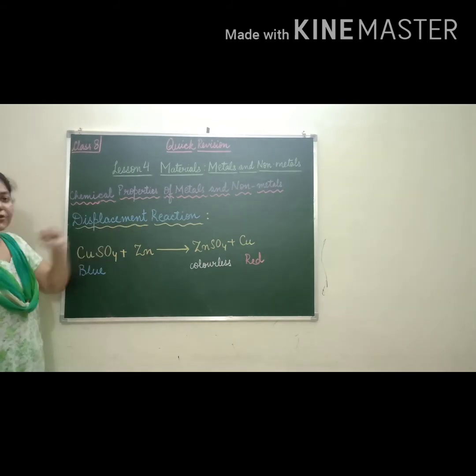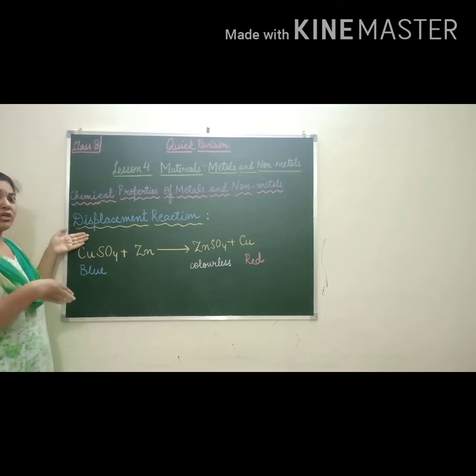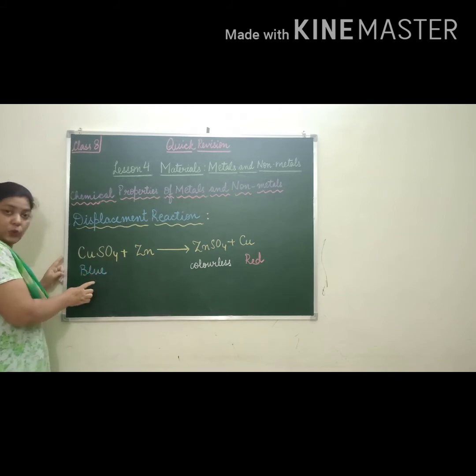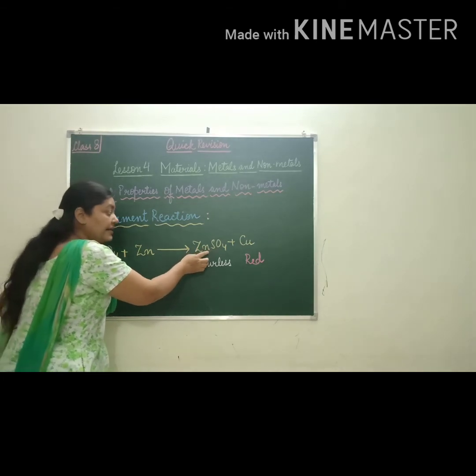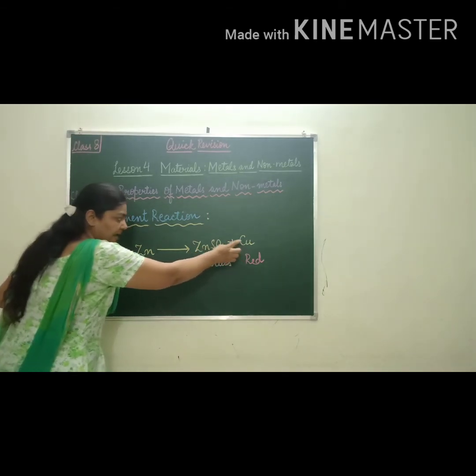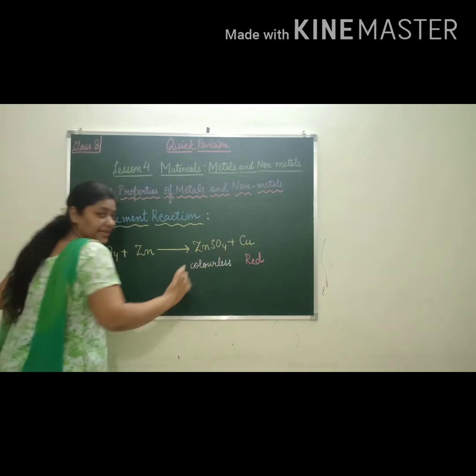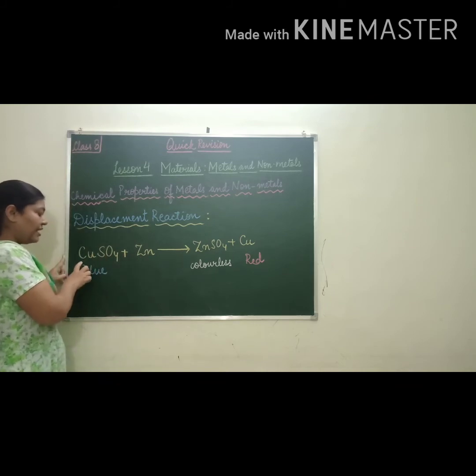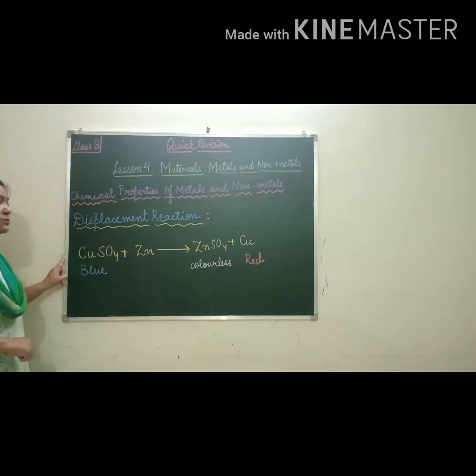Next is displacement reaction. As the word suggests, displace means moving from its original place to somewhere else. See, this is copper sulfate, which is blue in color. When it reacts with zinc, zinc takes the place of copper and displaces the copper from its original place, and it becomes a colorless solution, and copper comes out as a red deposit. So here you can see the more reactive zinc is displacing the less reactive metal, and this reaction is known as displacement reaction. This is very, very important for class 10 also.